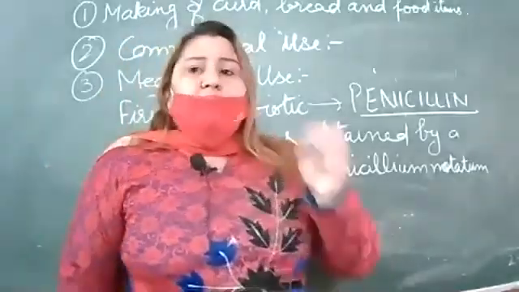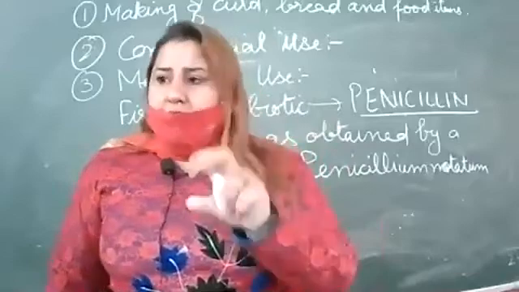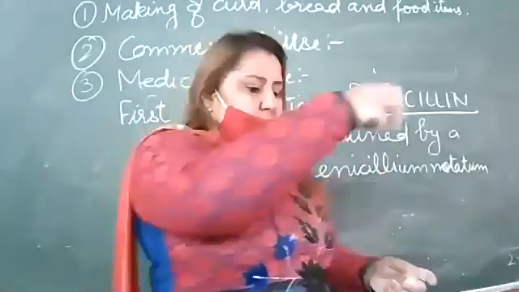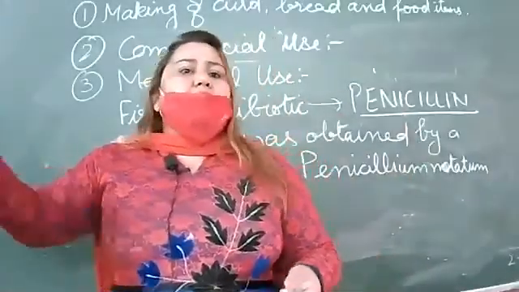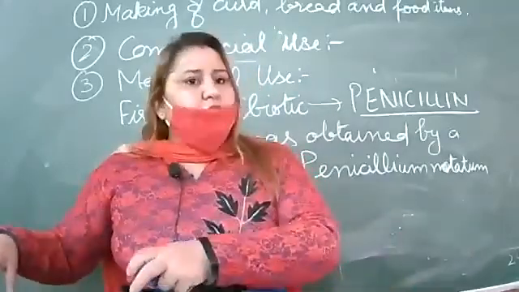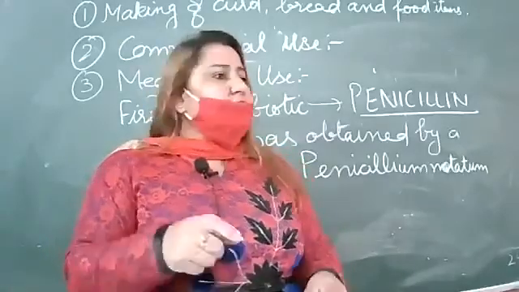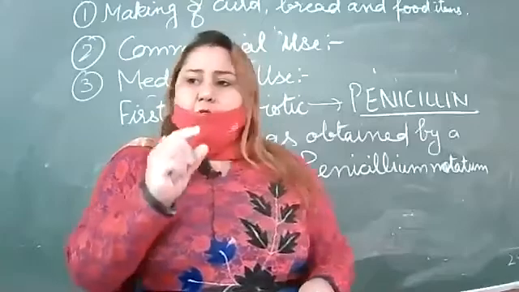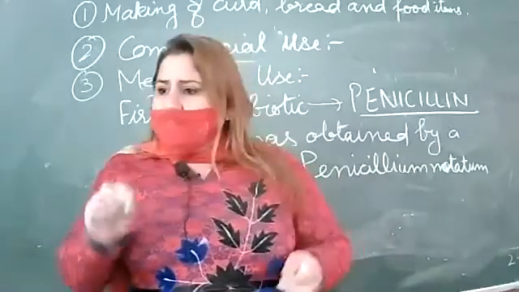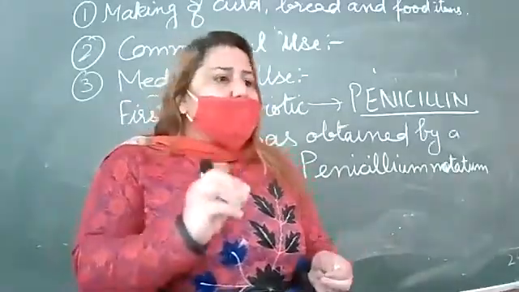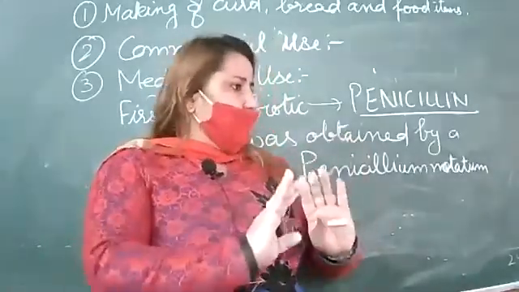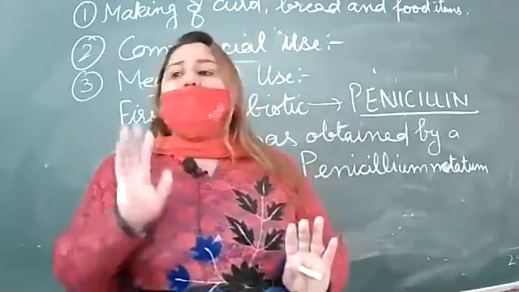These green spores inhibited the growth of the bacteria in a particular plate. He put the culture in different petri dishes, and in one of the plates he observed green spores. In all the other plates the growth of the bacteria was okay, but where the green spores were present, it inhibited the growth of the bacteria. Not only that, it also killed the bacteria. Inhibits means stop, or kills the bacteria.